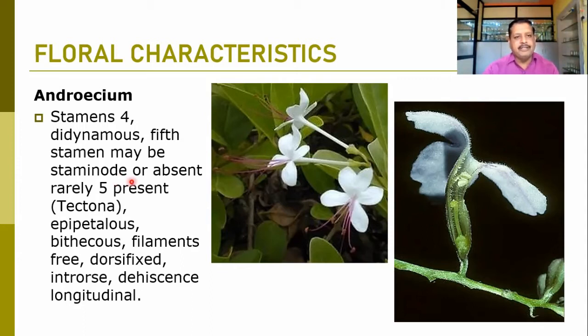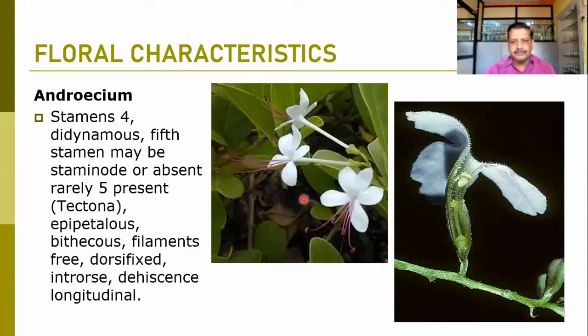Rarely we find the presence of 5 stamens, and these are found in Tectona grandis, where 5 stamens are viable. They are mostly epipetalous. Here you can observe in another diagram, the LS, that this is the corolla tube. Up to here it is the calyx, and above that we can find the corolla tube. On this corolla tube, you can find the androecium attached to the corolla tube. So this condition is known as the epipetalous condition.